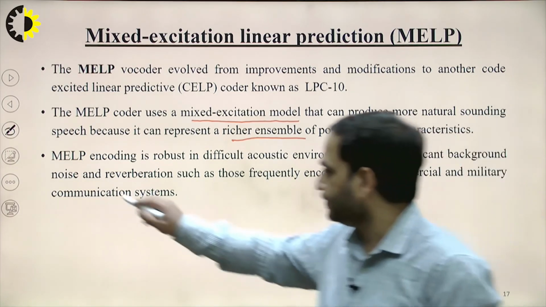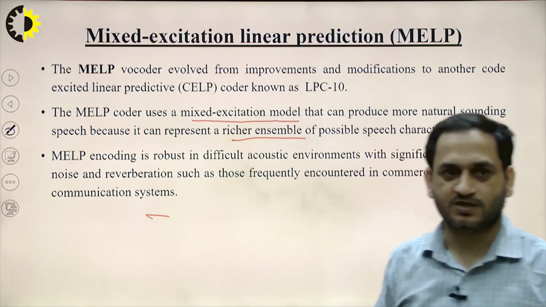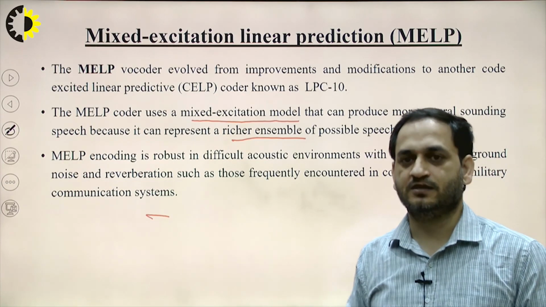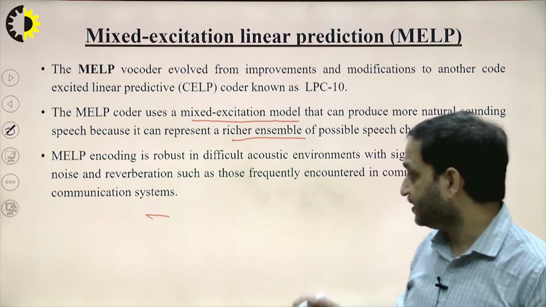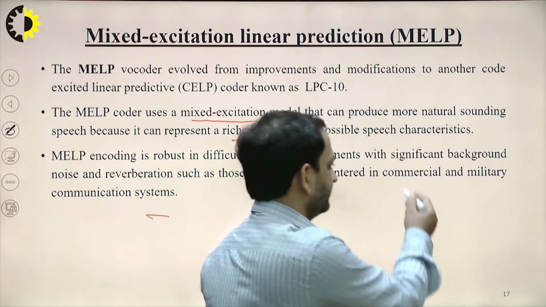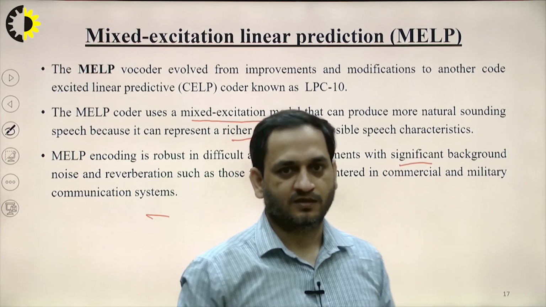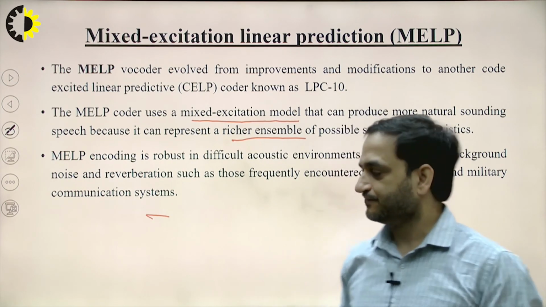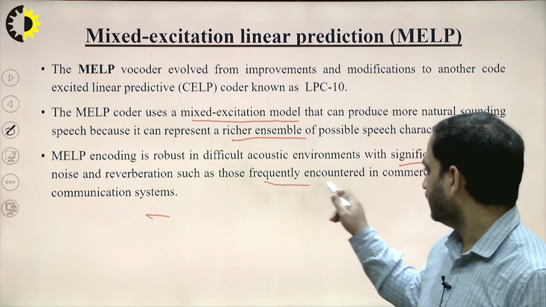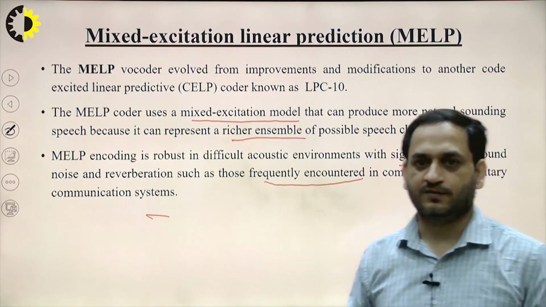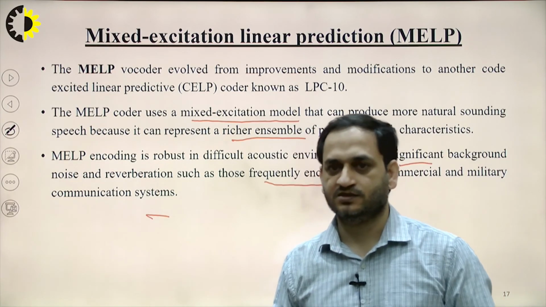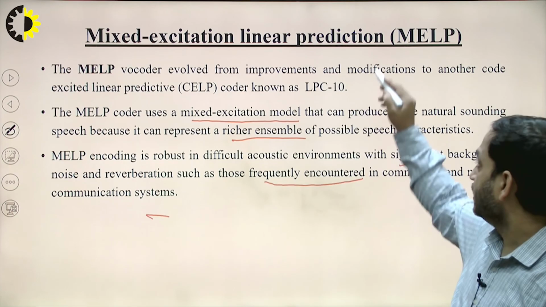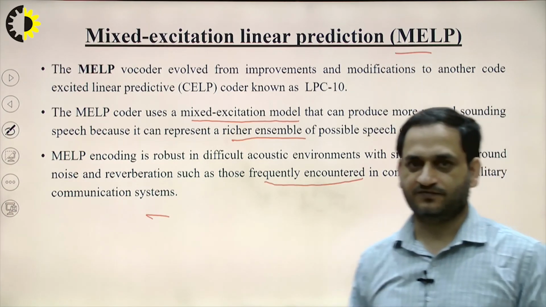MELP encoding is robust in difficult acoustic environments with significant background noise and reverberations, such as those frequently encountered in commercial and military communication systems. This system was used in military communication systems.